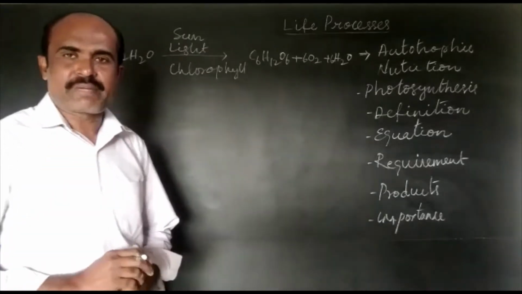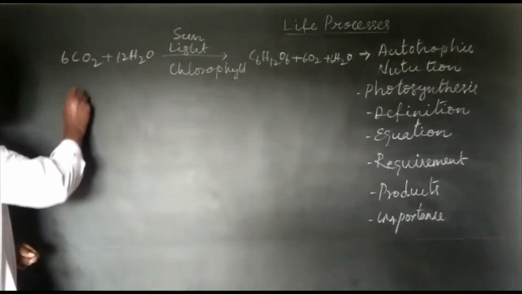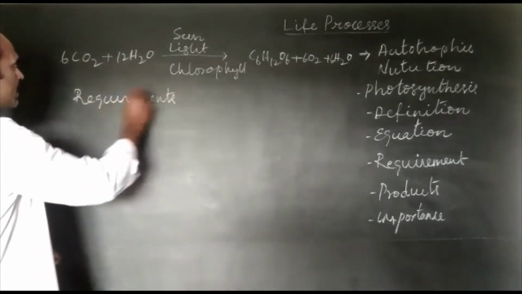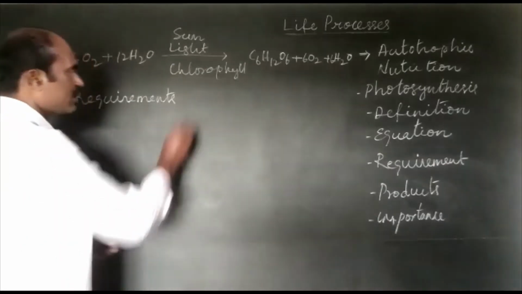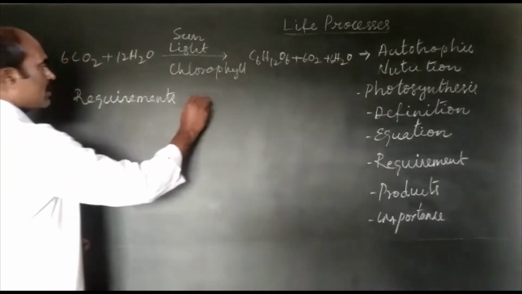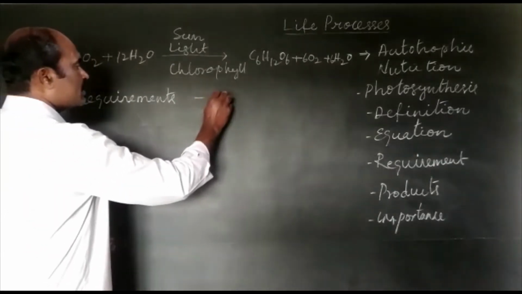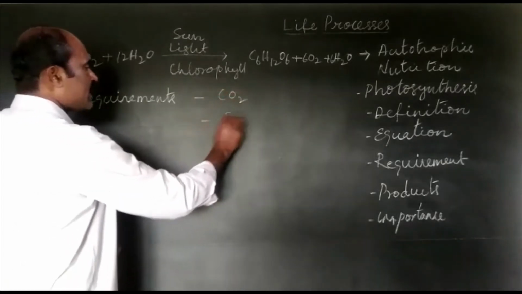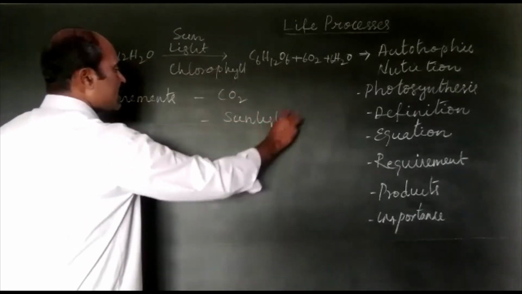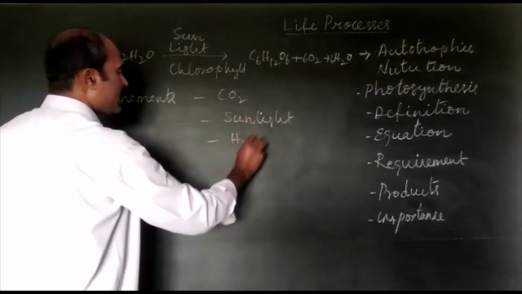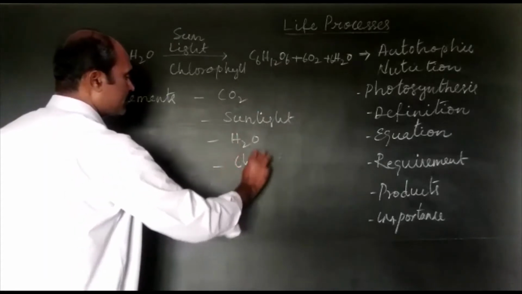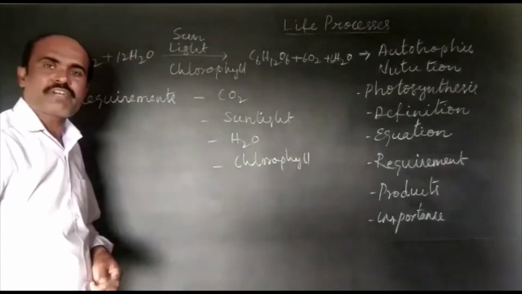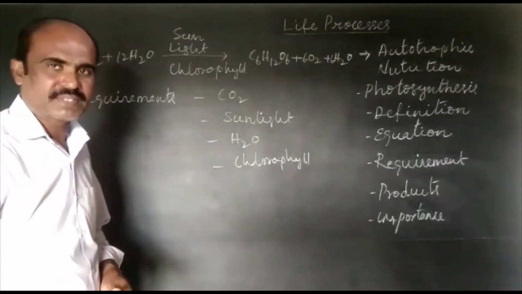For photosynthesis to happen, there are 4 requirements. The requirements are carbon dioxide, sunlight, water and chlorophyll. These are the requirements for carrying out photosynthesis.